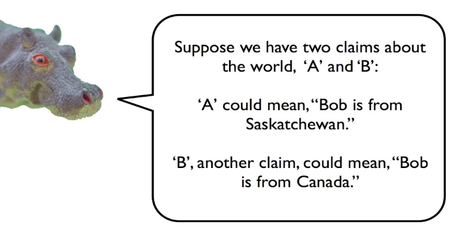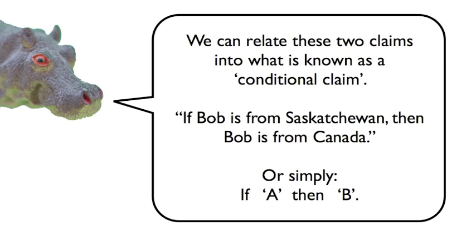Suppose we have two claims about the world, A and B. A could mean Bob is from Saskatchewan. B, another claim, could mean Bob is from Canada. We can relate these two claims into what is known as a conditional claim. If Bob is from Saskatchewan, then Bob is from Canada. Or simply, if A, then B.